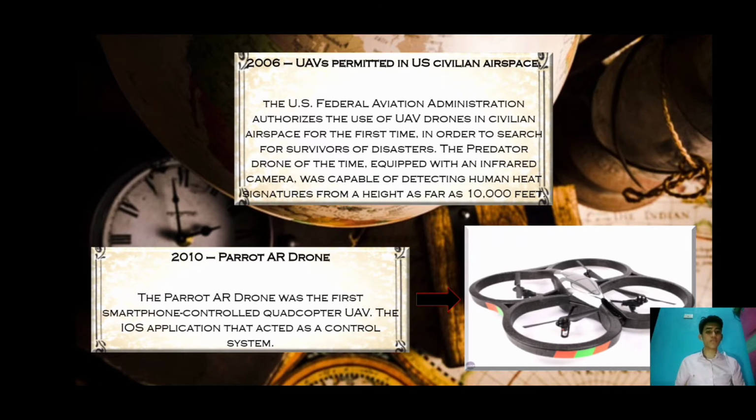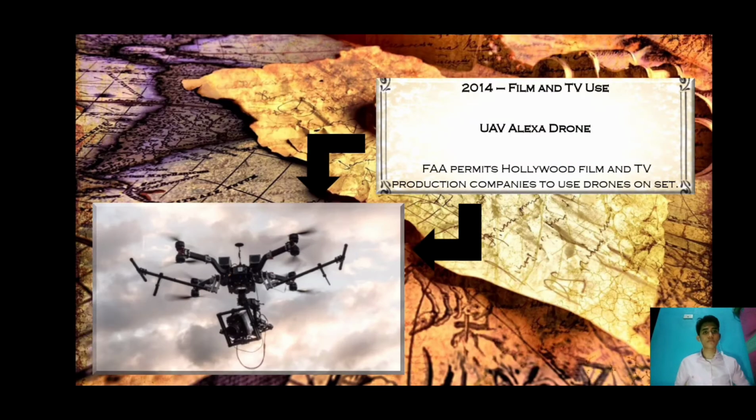The Predator drone of the time, equipped with an infrared camera, was capable of detecting human heat signatures from a height as far as 10,000 feet. 2010, Parrot AR Drone. The Parrot AR Drone was the first smartphone-controlled quadcopter UAV. An iOS application acted as the control system. 2014, film and TV use. The name of this drone is the Alexa drone. The FAA permitted Hollywood film and TV production companies to use drones on set.